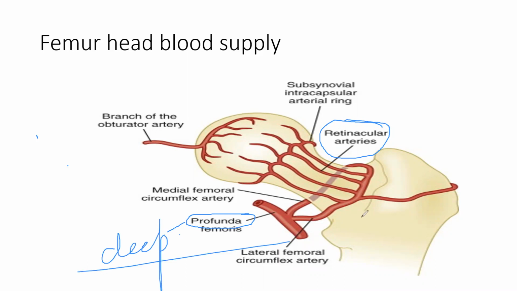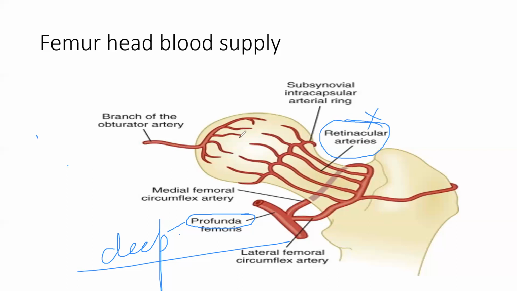So there is a lateral circumflex which surrounds this, and one is the medial circumflex, which surrounds from the medial side. They both form an arcade of arteries, and from there come the retinacular arteries. Retinacular arteries are very small arteries which go to the head. The most common problem: if there is a disruption of the neck, the retinacular artery is disrupted, and this leads to death of this area.